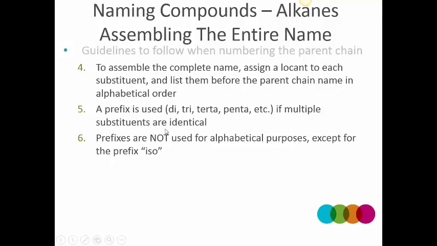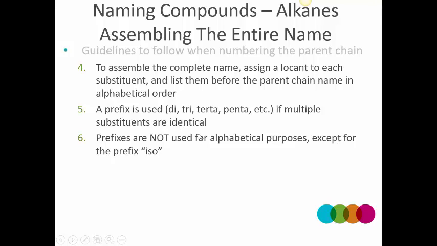If a prefix has been used, for example, dimethyl or triethyl or tetramethyl, then the M of dimethyl is considered for alphabetizing the groups. It's not the D of di or T of tri or P of penta that gets considered.